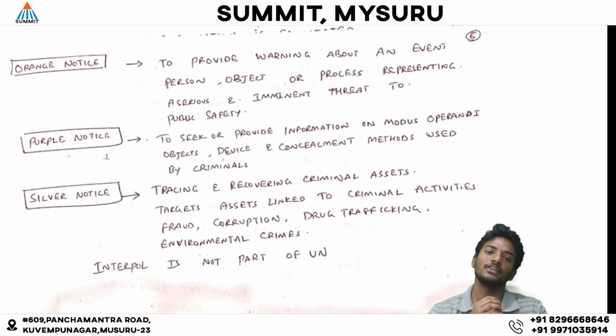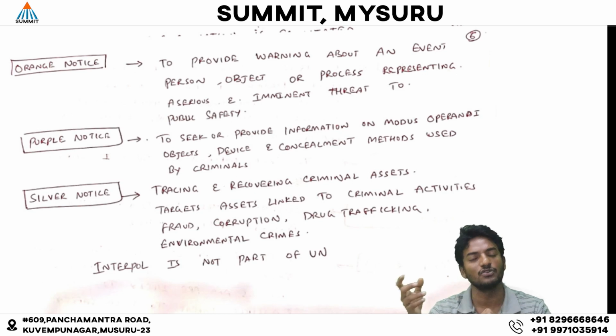And the most recent notice issued by Interpol is the silver notice. Silver notice is issued to combat financial crimes. It is issued for tracking, obtaining and recovering criminal assets. If persons, through fraudulent activities, drug trafficking, corruption or environmental crimes, have earned money, and they use that money to purchase properties in other countries, so that the domestic country doesn't have jurisdiction over them.